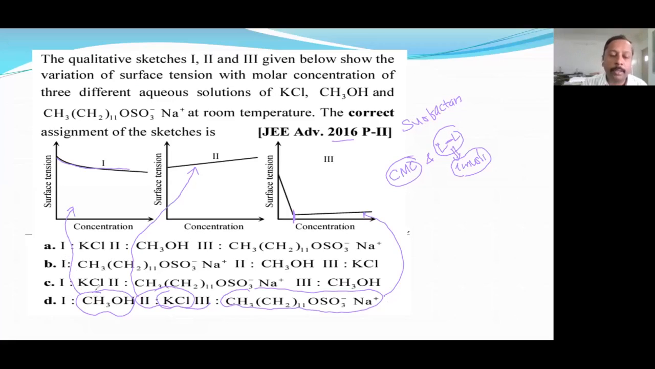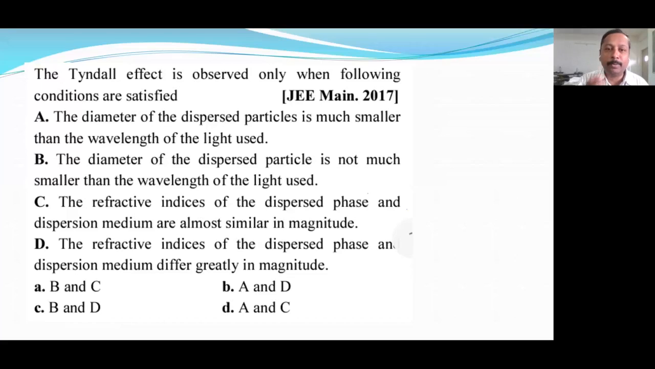Why is one option methyl alcohol? Because the strength of the hydrogen bond between the molecules is more. When methyl alcohol is added, it will reduce. But sharp reduction you will find in the surfactant, the soap molecule. And it will increase when it is already a strong bond like K plus and Cl minus, completely charged. Water is a polar molecule, you are adding an ionic molecule, so attraction increases, surface energy increases, surface tension increases. Okay, next question. It is more than one correct, but converted into single correct.